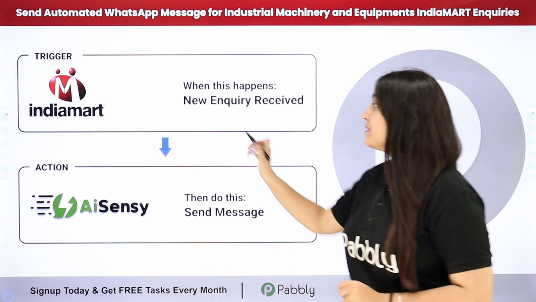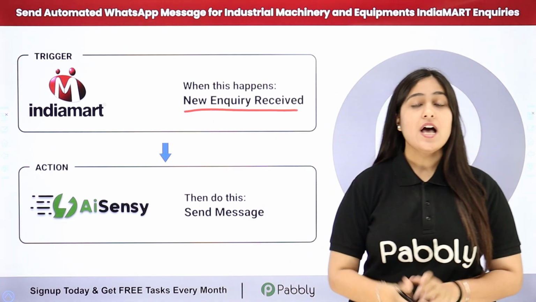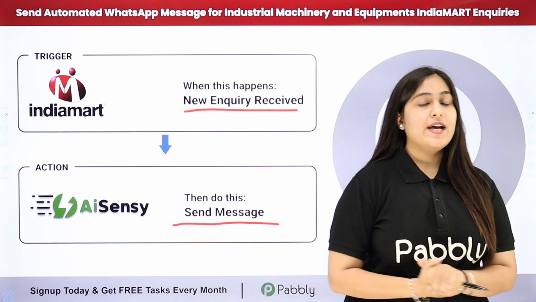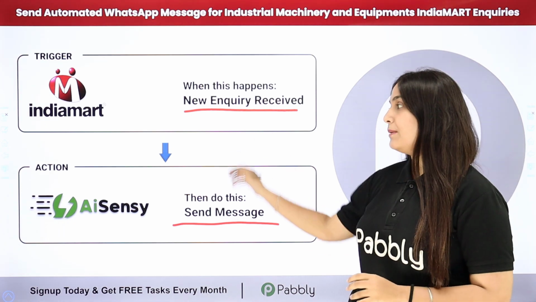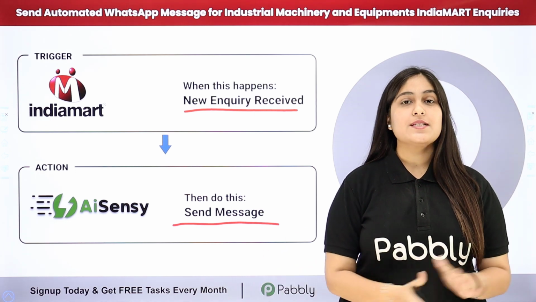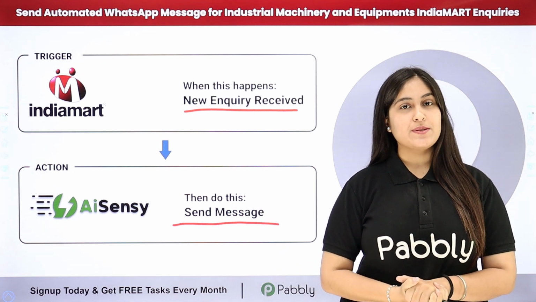So now whenever I am going to receive a new inquiry on my IndiaMART account, I want to send them automated WhatsApp message using AI Sensei. So here to build this connection, I need to connect these applications using an automation software named as Pabbly Connect. So to learn this process step by step, let me take you to my screen.